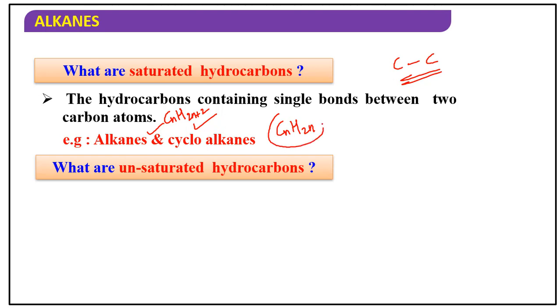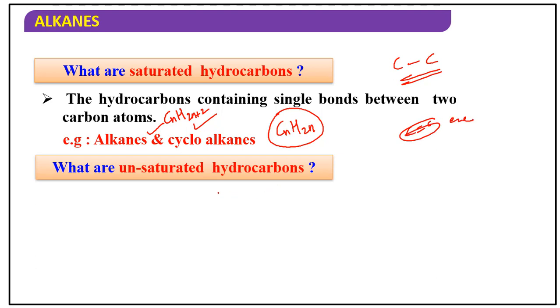It is similar to the alkene general formula, but here it is forming a ring, that's why the formula is CnH2n. The formula is not important. The important thing is that only a C-C single bond should be present, not a multiple bond. If a C=C double bond is there, that is an alkene.